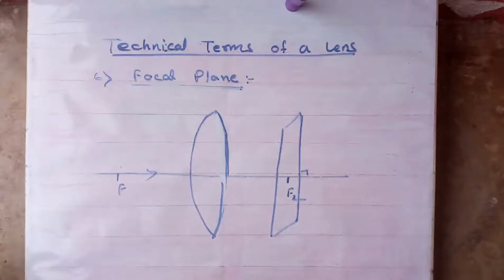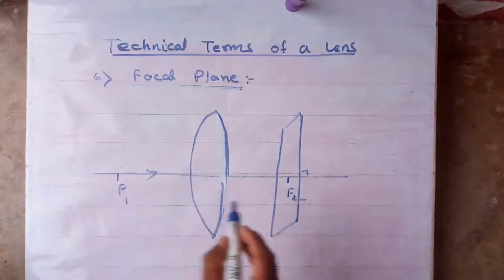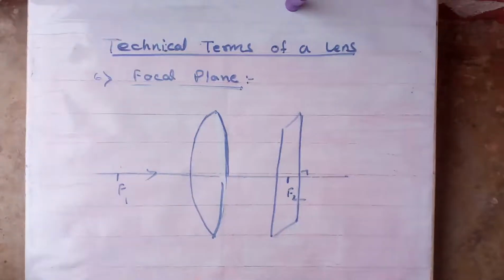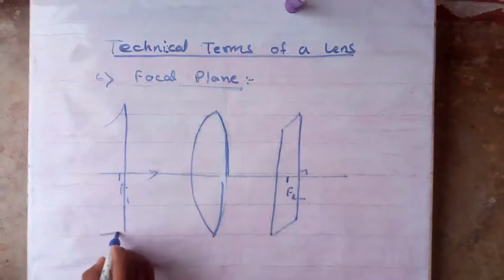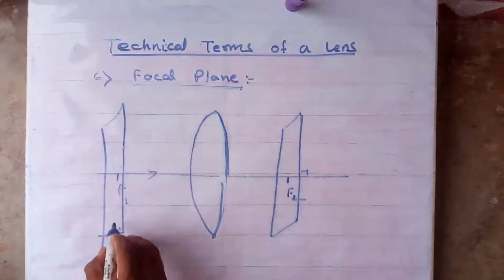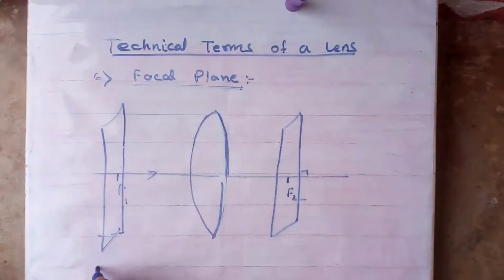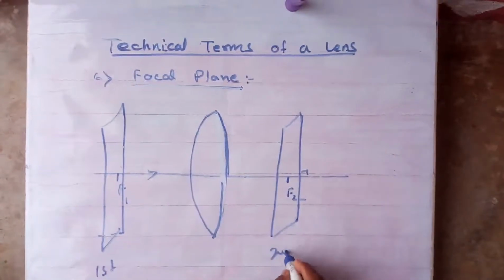Clear? If it is drawn at F2, it is called as a second focal plane. If it is at the F1, understood? It is a first focal plane. This is the second focal plane for convex lens.